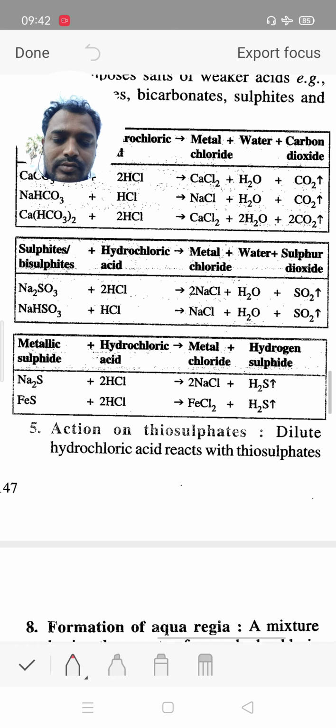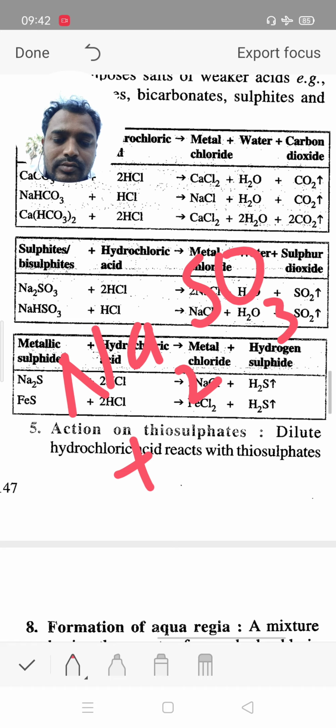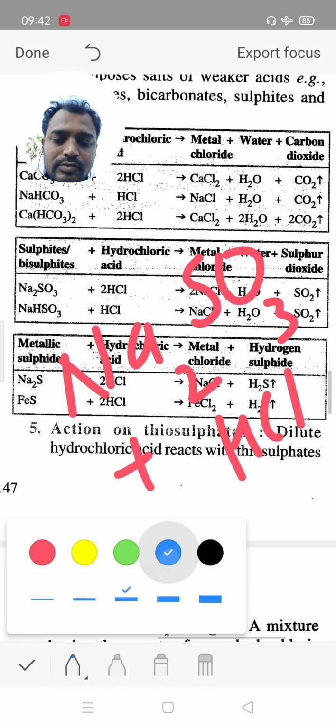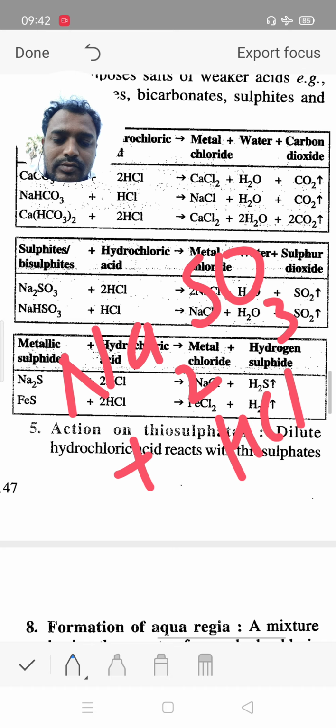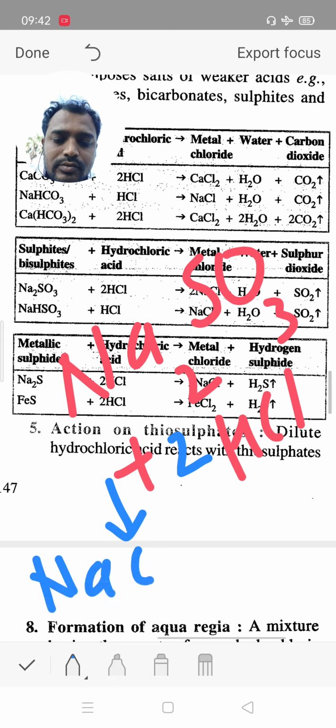Now reaction with sulphite, sodium sulphite Na2SO3 reacts with HCl. In this reaction there are 2 times Na, so we also use 2 times HCl. Then Na combined with Cl 2 times.